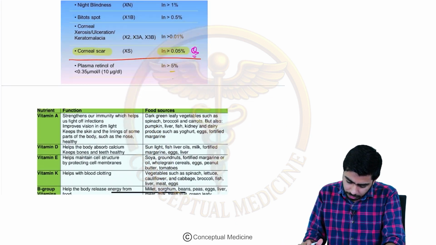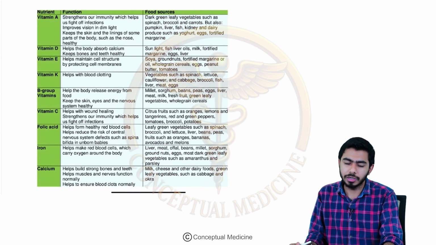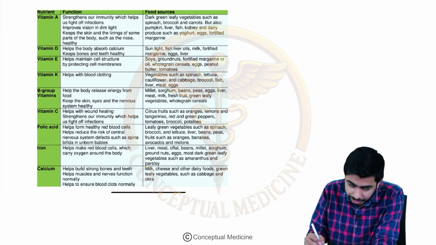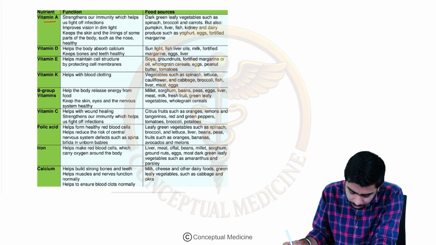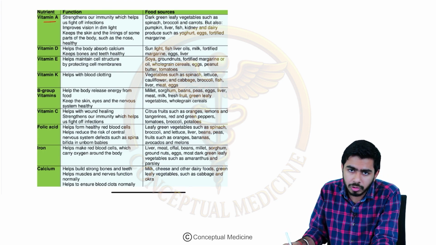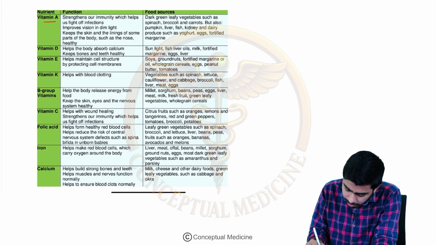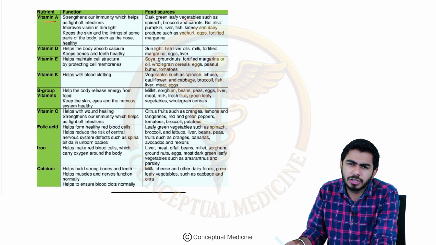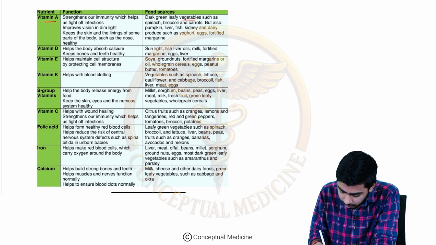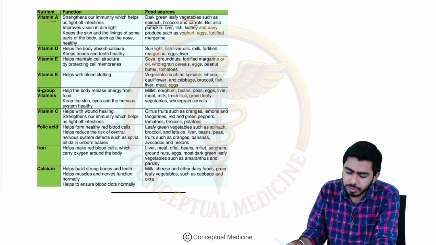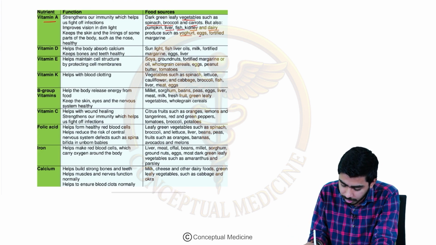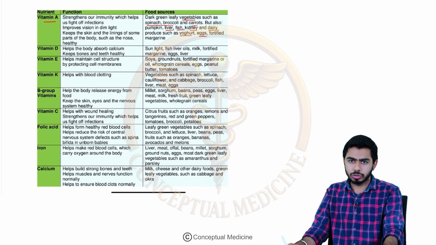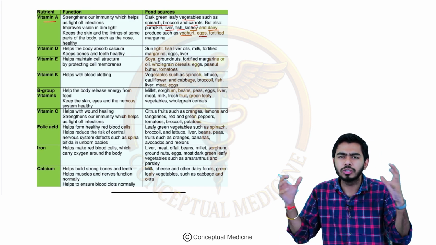Now once we have talked about that, we shall talk about several kinds of vitamin deficiencies. For example, vitamin A, what is the function and what are the sources? Vitamin A, we have already talked about. The sources could be different kinds of vegetables, green vegetables, broccoli, spinach, carrots. The non-veg is also rich in vitamin A: liver, fish, kidney, and dairy products, for example yogurt and eggs. These are quite rich sources, so vitamin A is found in a wide range of food products.